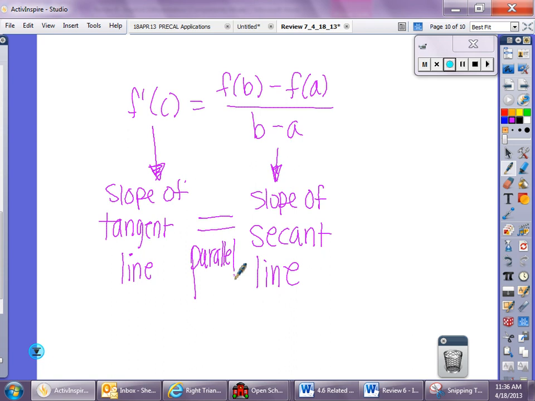So if I just draw a quick curve, right? If I go through and I connect, this is my secant, I connect them. If I can find where my tangent line will be parallel, and I think there's one about here, and maybe one around here. There's two, in this case, within the interval. Okay? Good? Awesome.